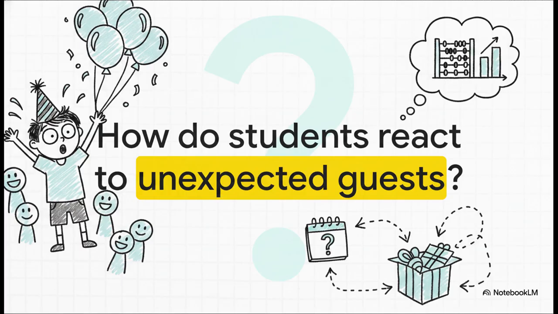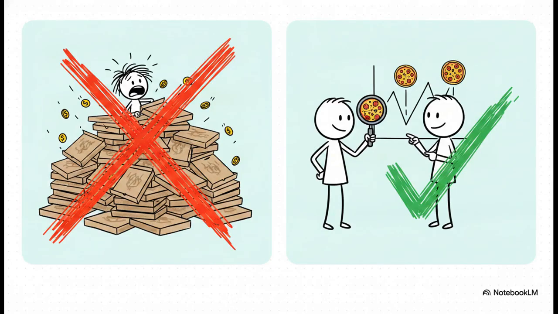So ask yourself, how do people normally react, especially an 8-year-old, when a bunch of unexpected guests suddenly walk through the door hungry? The overwhelming urge? Absolute panic. The trap here is panic ordering 4 or more extra pizzas just to be safe, which wastes a ton of money. Another common trap is adding a veggie and a cheese just for variety. But the strong sample? That relies 100% on the data.